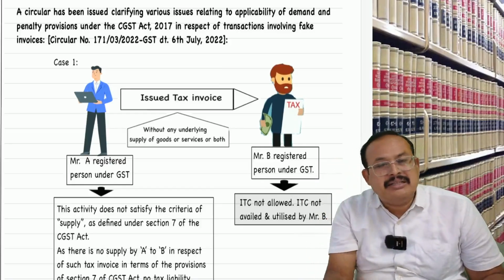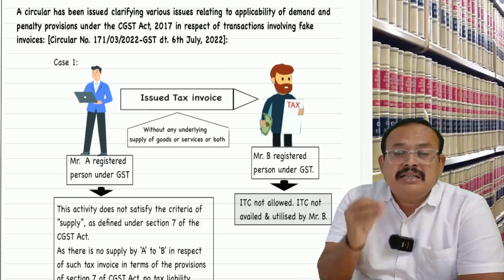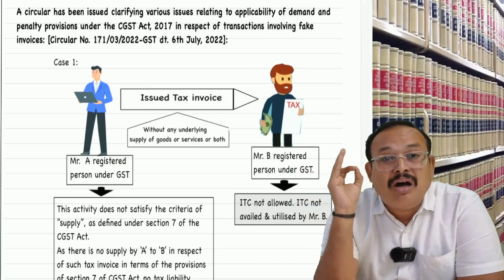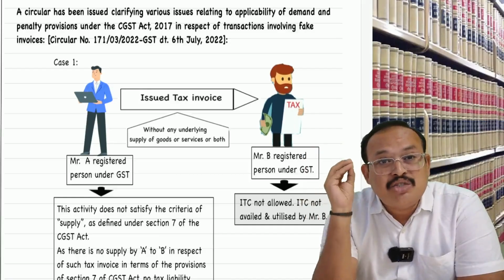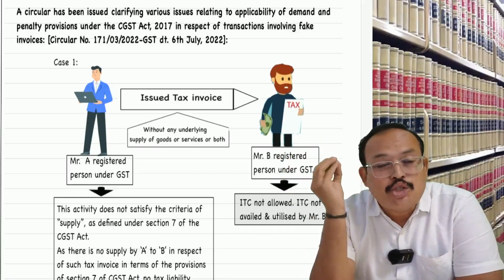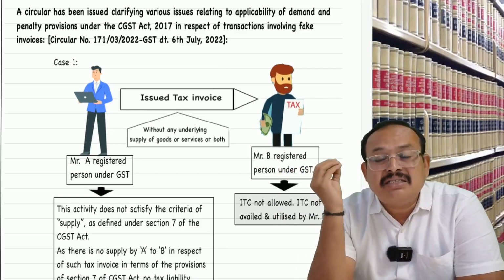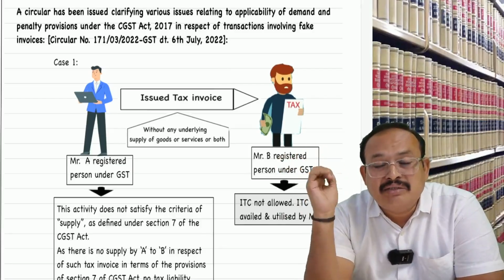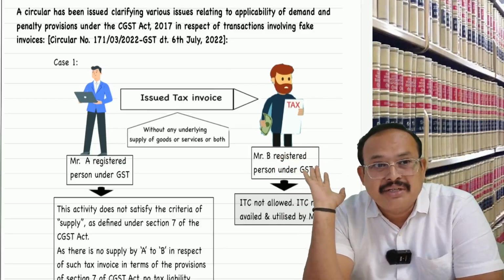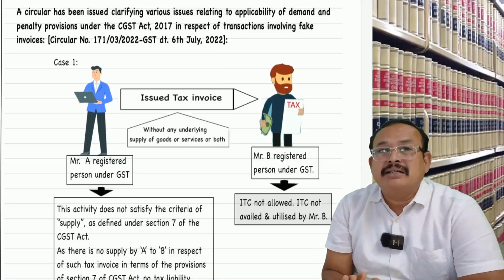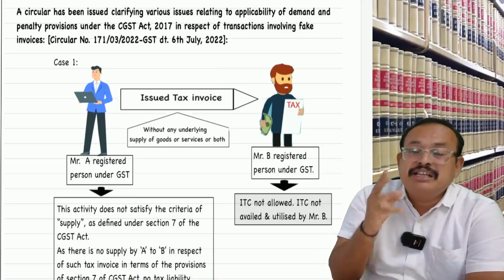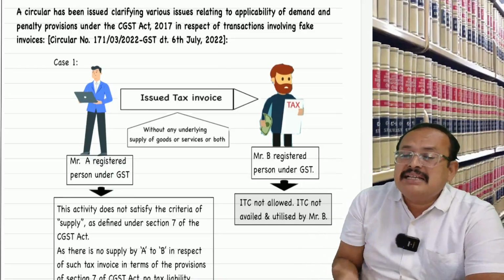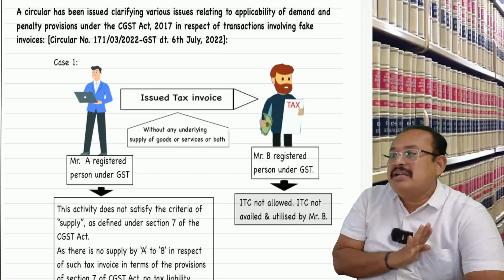This has been clarified in the circular, saying that GST applies only on supply of goods or supply of services or both. If there is no actual supply of goods or services, GST is not going to apply just because a tax invoice was issued. The tax invoice is not an invoice to pay GST in the given case. That means the supplier is not liable to pay GST if he issued only a tax invoice but not the goods or services. In that case, it is not a supply.